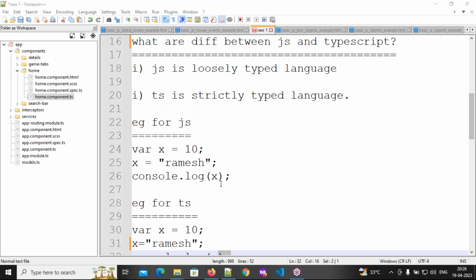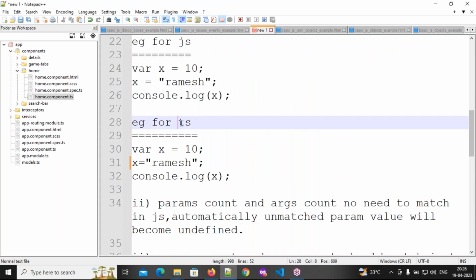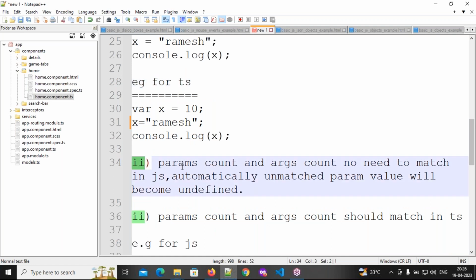Okay, right. So TypeScript. Now are you fine, right? Yes, sir, I'm feeling good now. Okay, right.